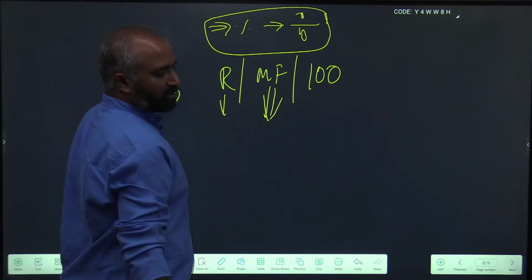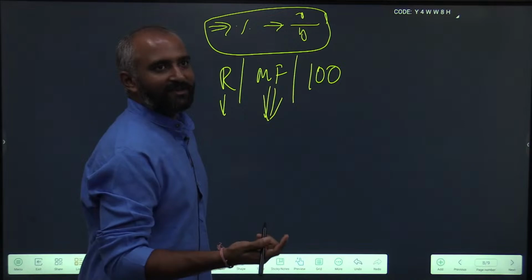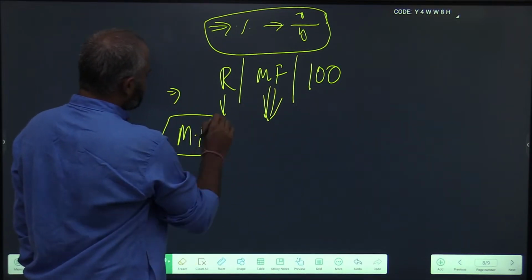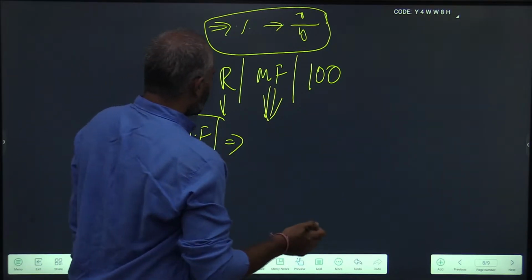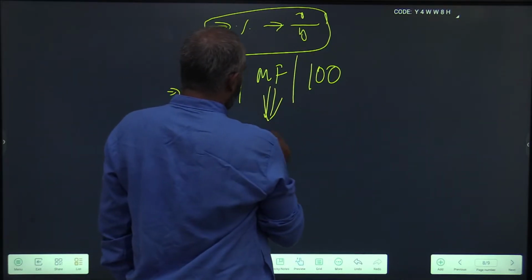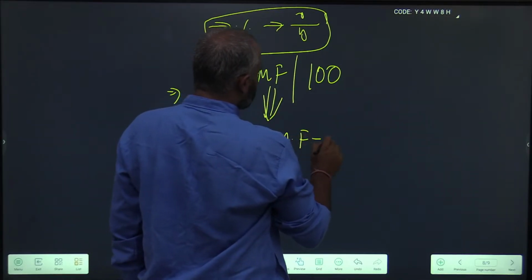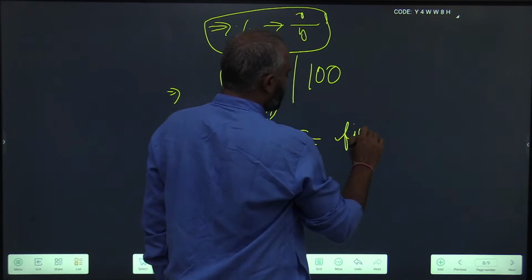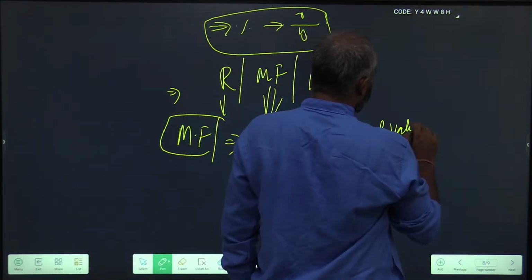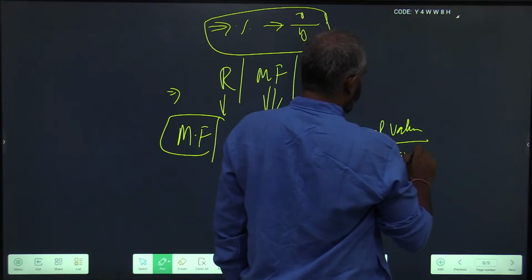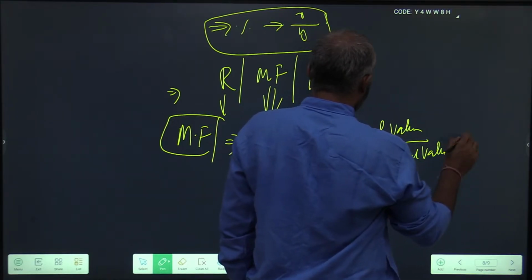I hope initial as 100 is self-explanatory. So what will you do in a multiplication factor approach? Suppose, for example, multiplication factor has been defined as final value by initial value.